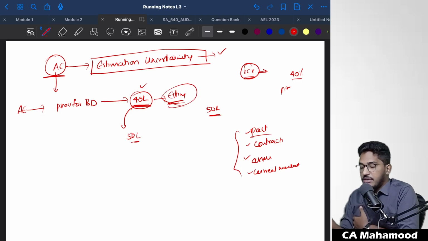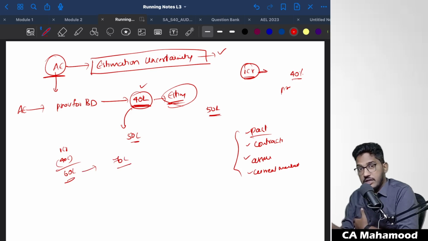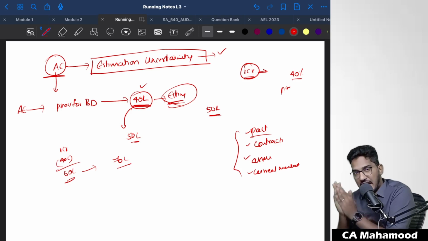In some cases, what might have happened is that, after taking 40 lakh rupees as the provision, you thought 60 lakhs would be recoverable. But in the future, when the assets were transferred to the official liquidator, you are a lucky fellow, you received 70 lakh rupees, 10 lakhs more than you thought. Here also, the estimation went wrong. So it is the inherent nature of an estimation that whatever we have estimated could even go wrong.